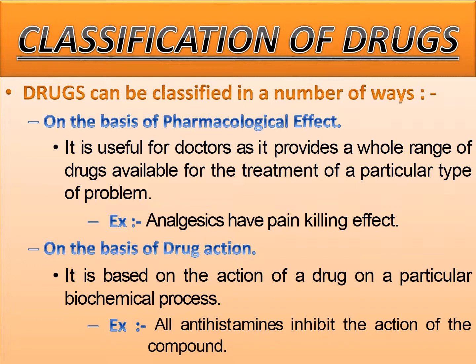Classification of drugs. Drugs can be classified in a number of ways. On the basis of pharmacological effect, it is used by the doctors as it provides a wide range of drugs available for the treatment of a particular type of problem. For example, analgesics have pain killing effects. On the basis of drug action, it is based on the action of a drug on a particular biochemical process. For example, all antihistamines inhibit the action of the compound histamine.